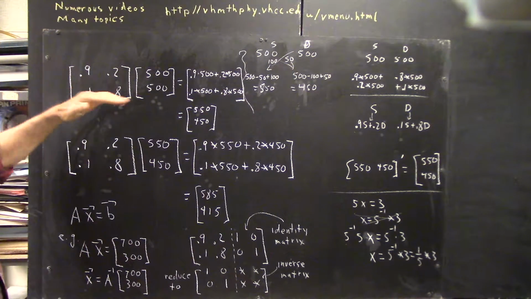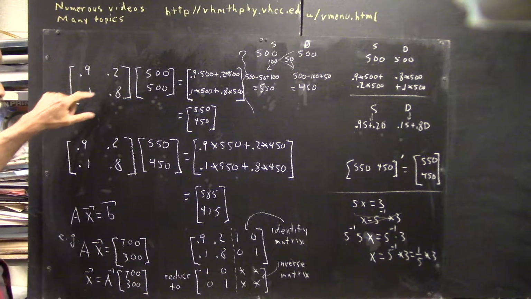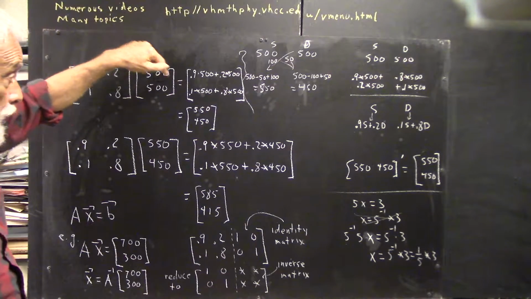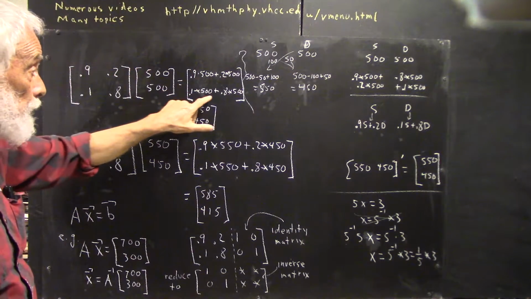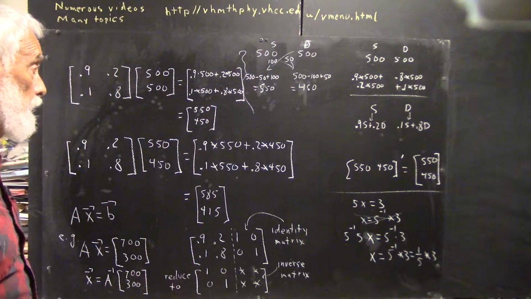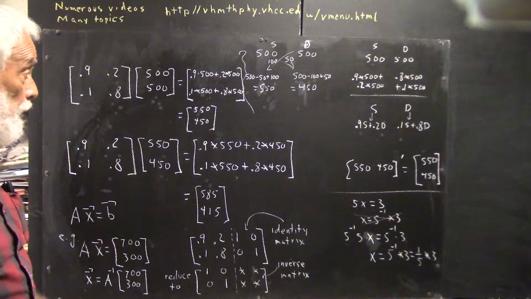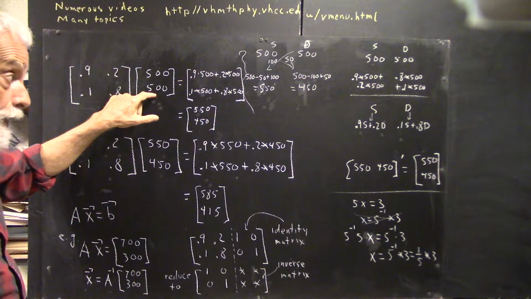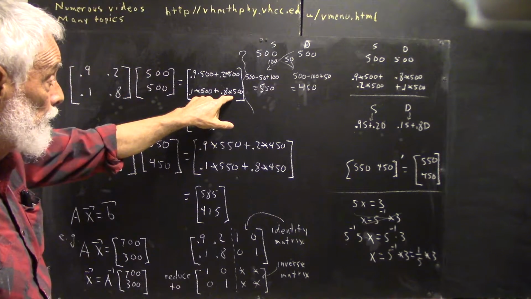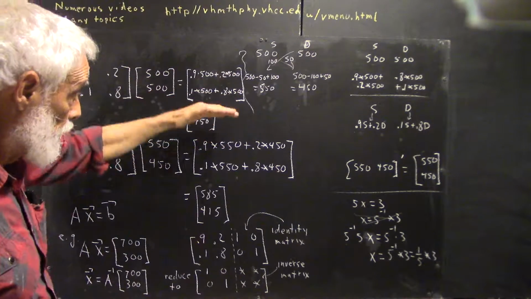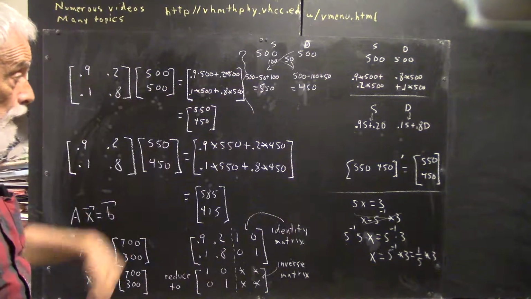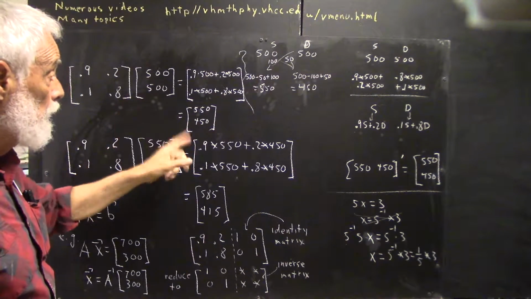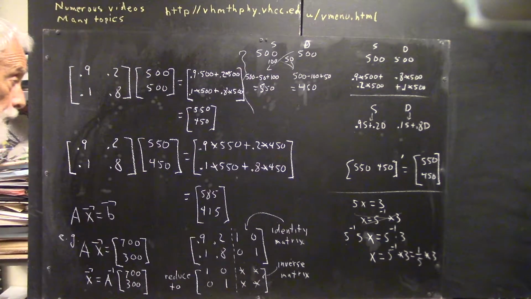Now I take the second row and I multiply the first number in the second row by the 500 sane people. That represents the 10% of the sane that become demented, and that number is going to go into the second row of our column matrix. And then 0.8 times this 500 represents the 80% of the demented who stay that way, and that also goes into the second row of our column vector. And of course we add those two numbers up to get the 450 total demented people after one transition.